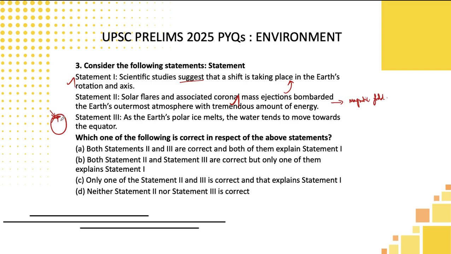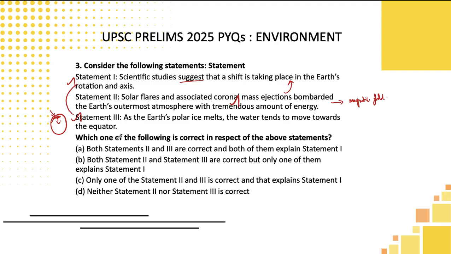When glaciers melt, the gravity will get disturbed, especially the Earth's rotation and axis. Why I am telling this is because mass and gravity are directly related to the Earth's rotation. In that way, it can lead to some changeover. So statement 3 is correct, and this could lead to the explanation for statement 1, but not statement 2.